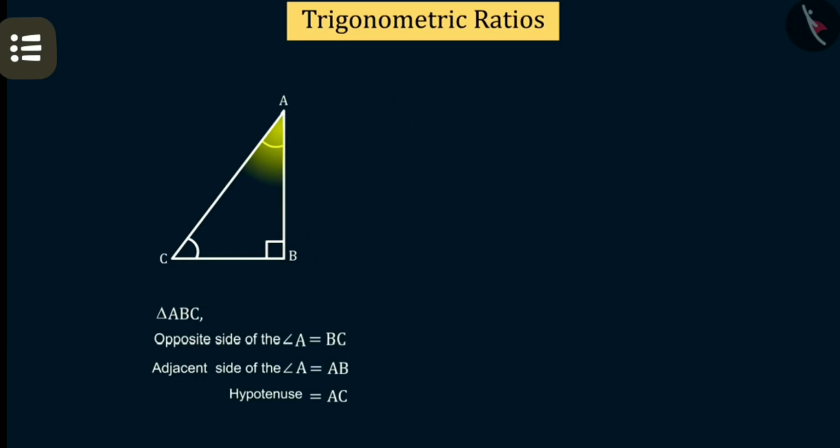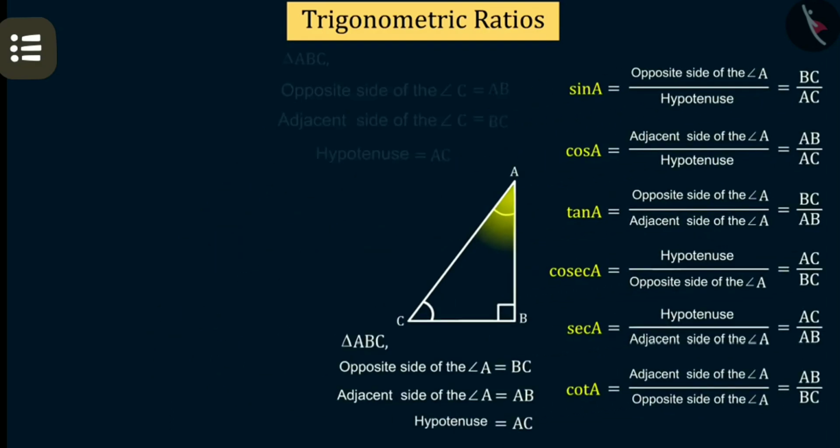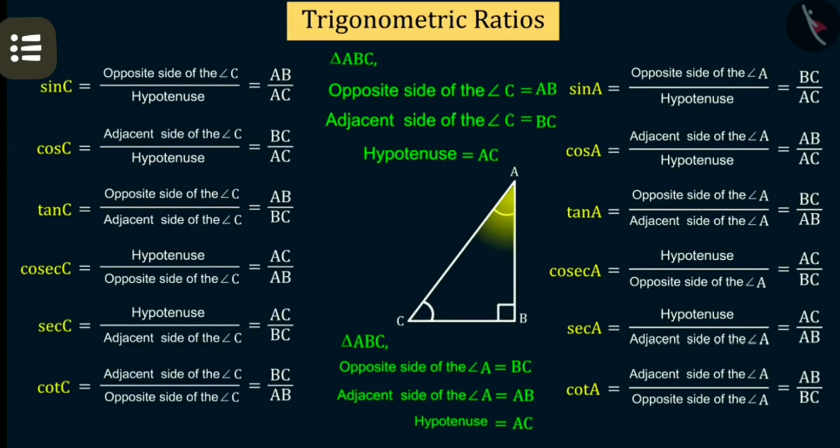But when we take angle A, the opposite side and adjacent side will change. If you find the same ratios with respect to angle A, you will find that the opposite and adjacent sides are changed, but the hypotenuse remains the same.